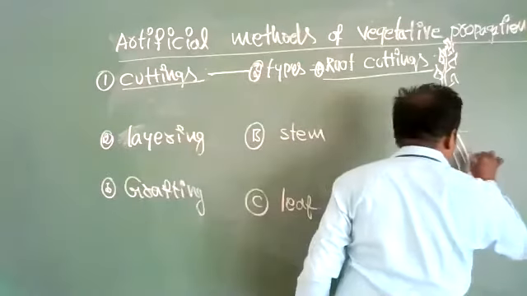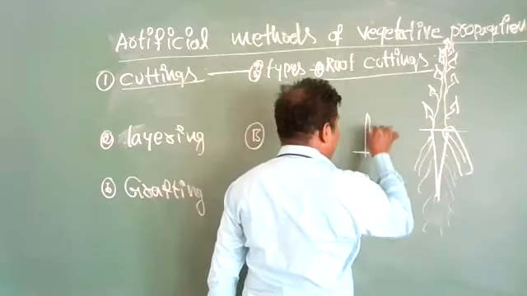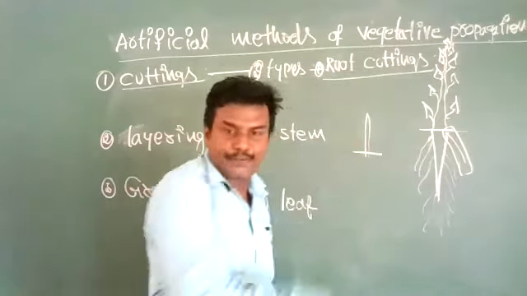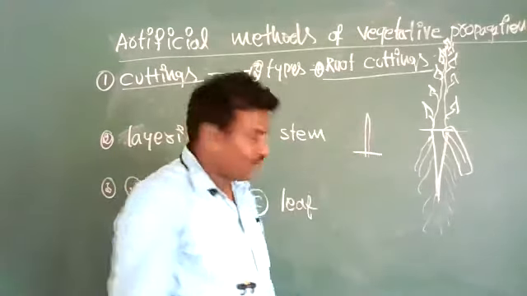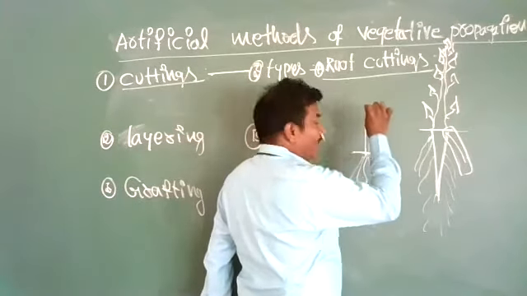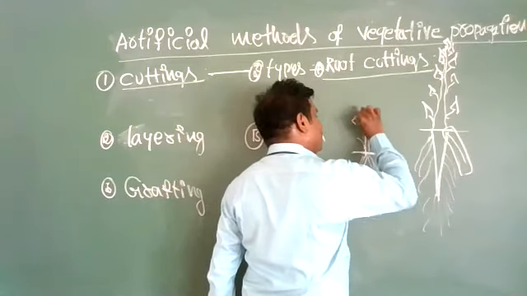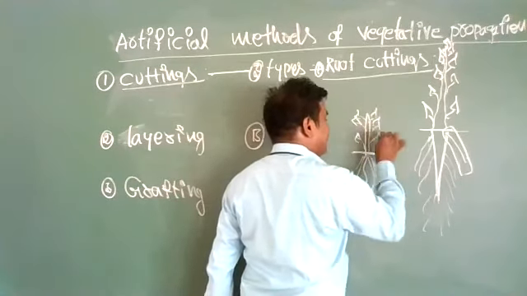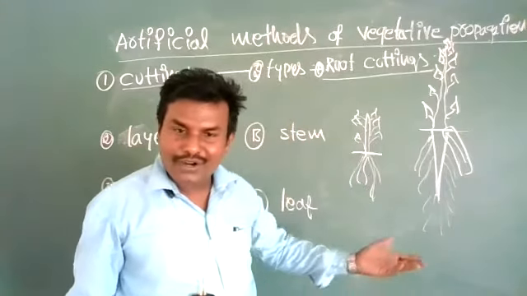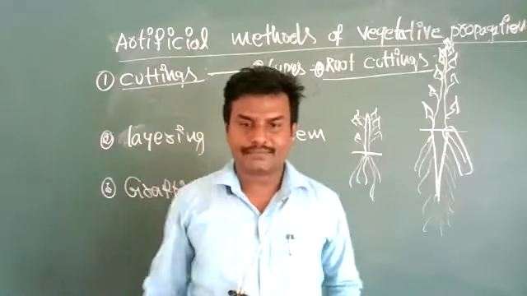See, we have to bring this root and keep it vertically like this way in damp soil. Below the ground, it can give rise to new roots. Above the ground, slowly, it can produce leaves. These are called root cuttings. The word itself says the significance: root cuttings.